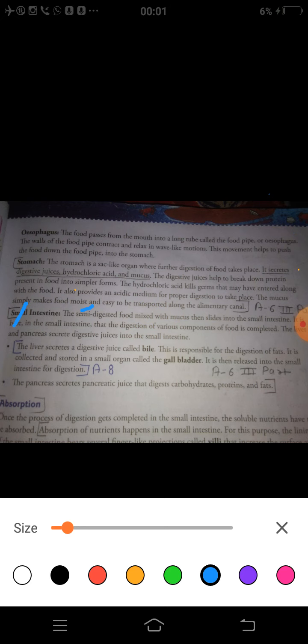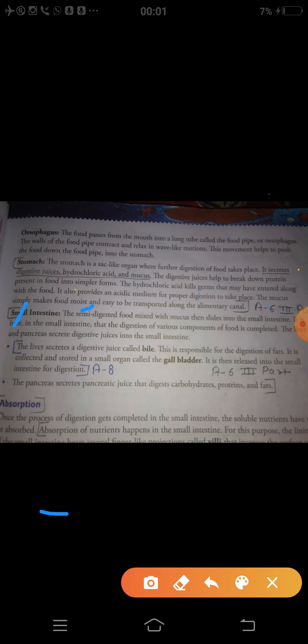Next, what is another organ that is involved in digestion? The next important organ which is involved in digestion is the small intestine. The partially digested food, mixed with the mucus, slides from the stomach into the small intestine.